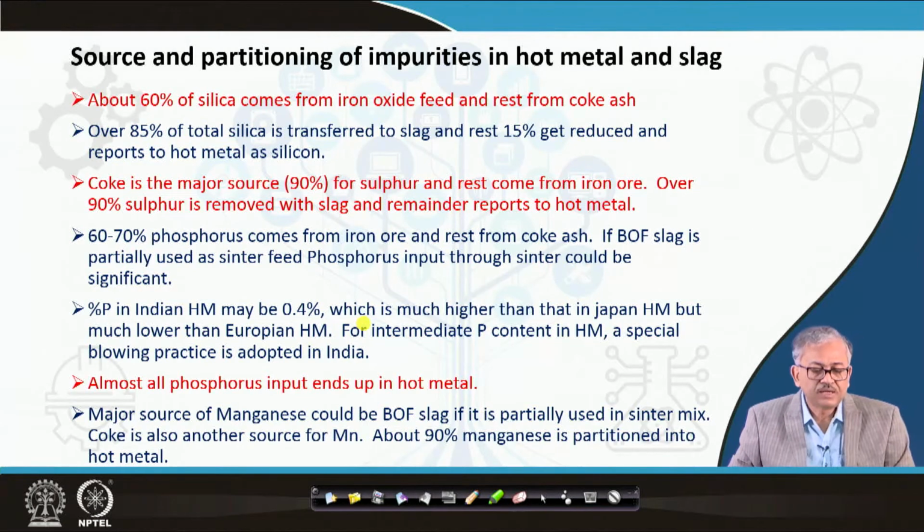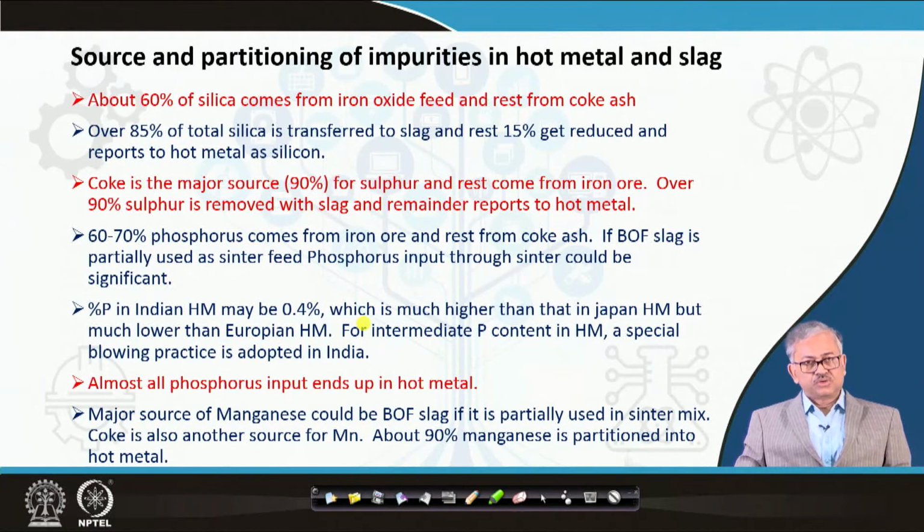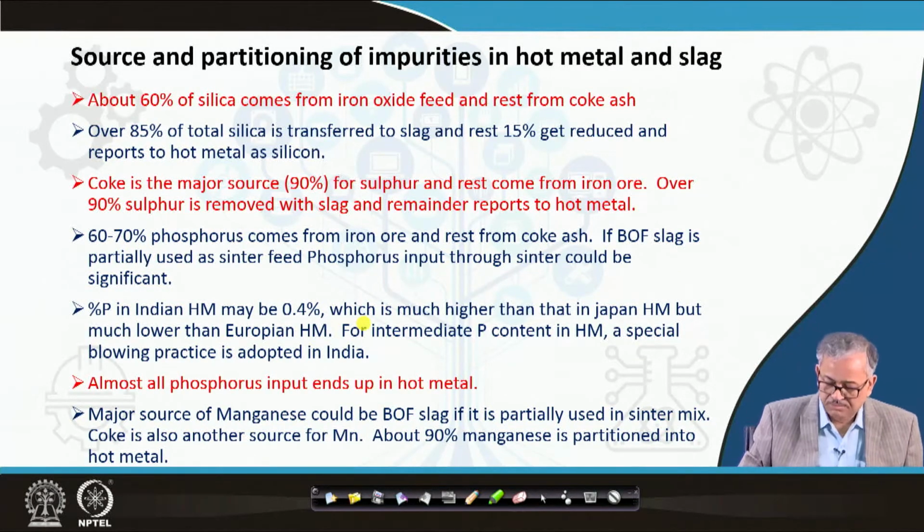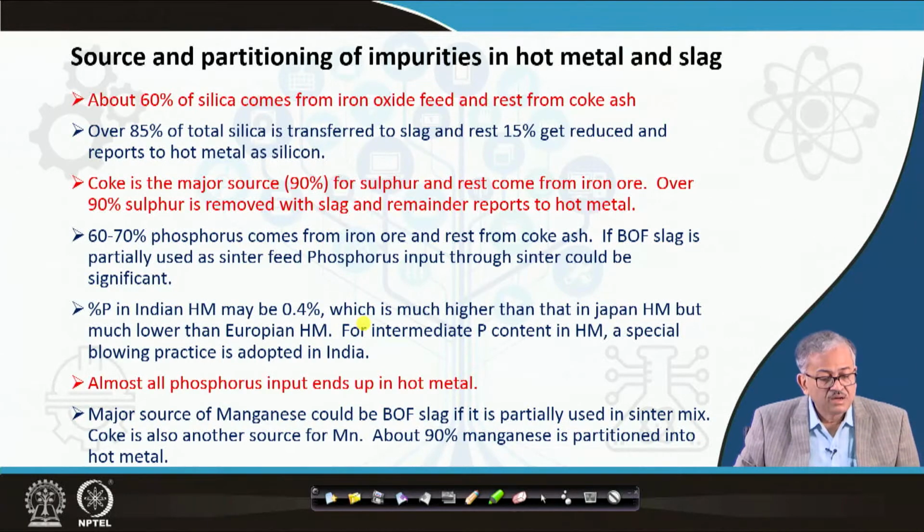And a major source of manganese could be the BF slag if it is partially used in the sinter mix, as I said. But the coke is also another source of manganese. 90% of manganese is partitioned into the hot metal, right? Iron ore also contributes, through manganese oxide, but not much. Coke is another source, but the major source could be if some amount of BF slag is used in the sinter mix. And 90% of manganese is partitioned into the hot metal. So 90% of manganese comes to the hot metal.